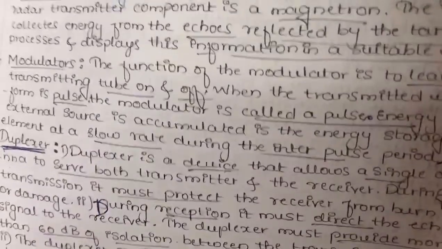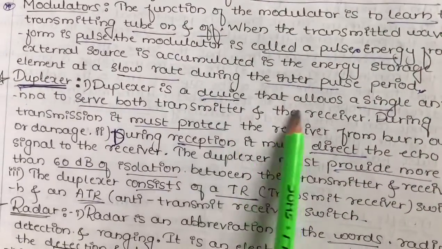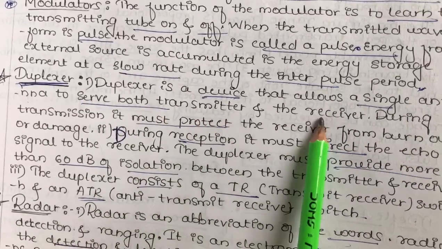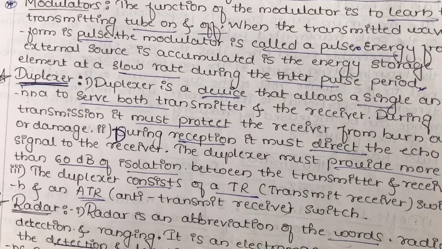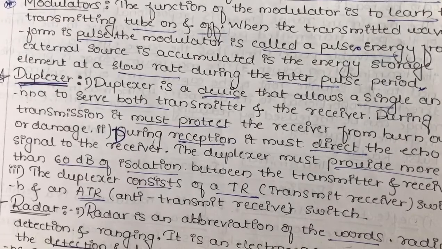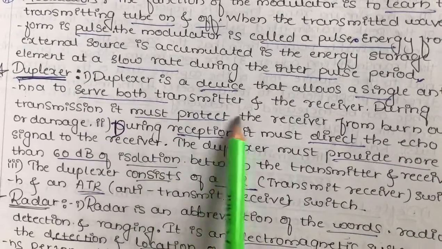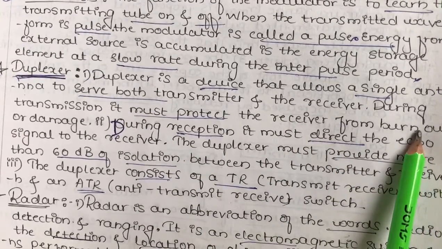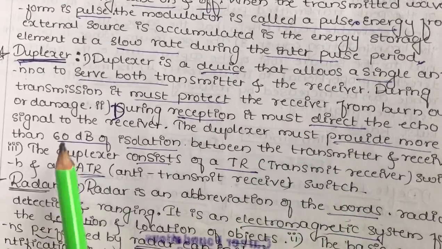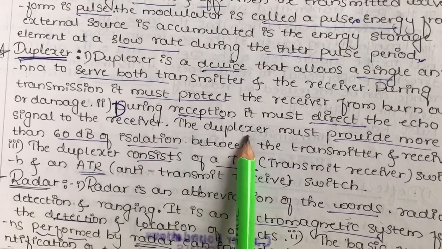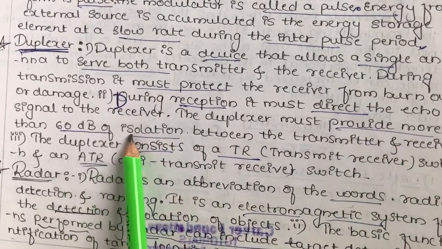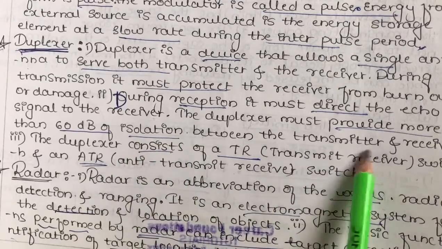So next is a duplexer. A duplexer is nothing but a device which allows a single antenna to serve both as transmitter as well as receiver. During the transmission, it must protect the receiver from burnout or damage, and during the reception, it must direct the echo signal to the receiver. Thus the duplexer must provide more than 60 dB of isolation between transmitter and receiver.